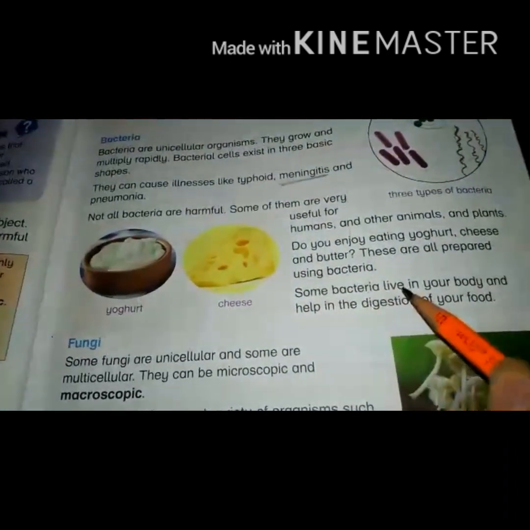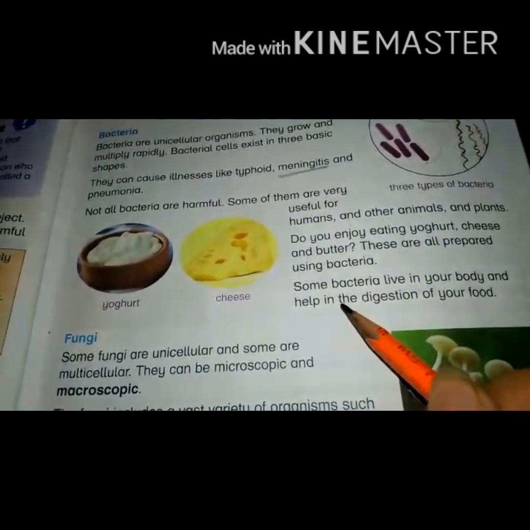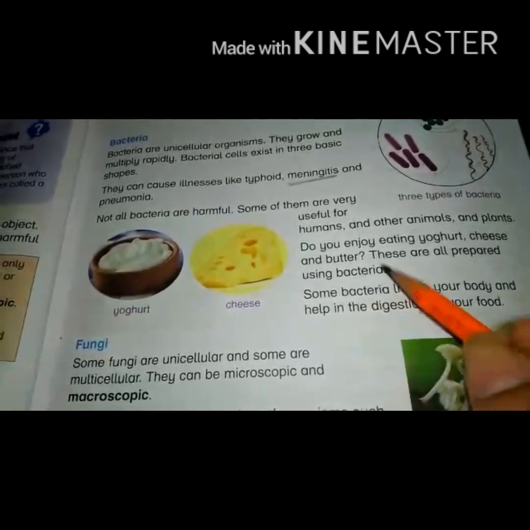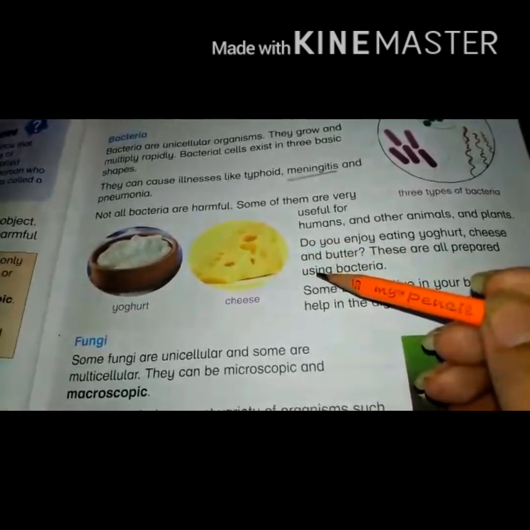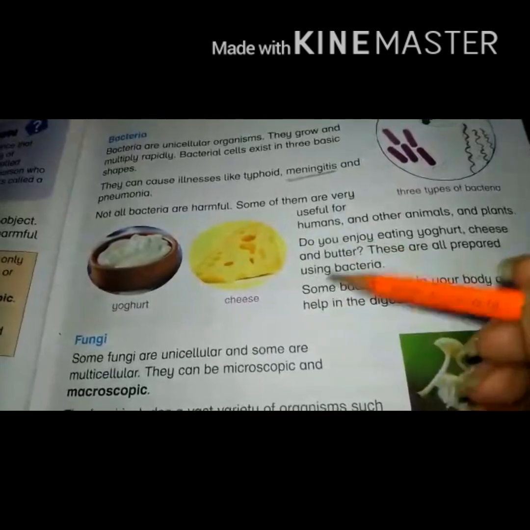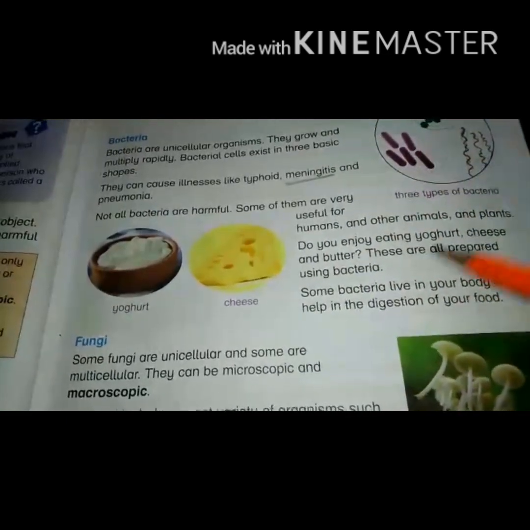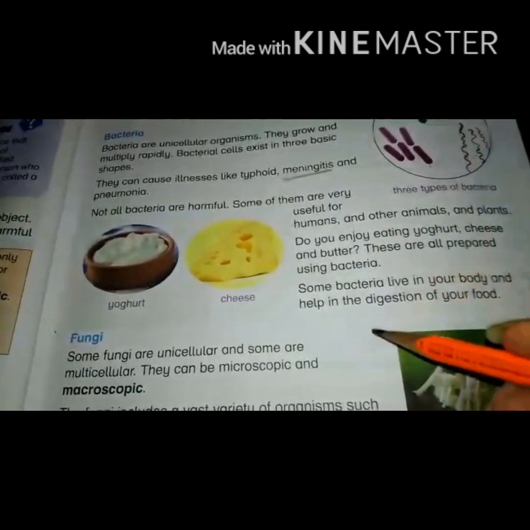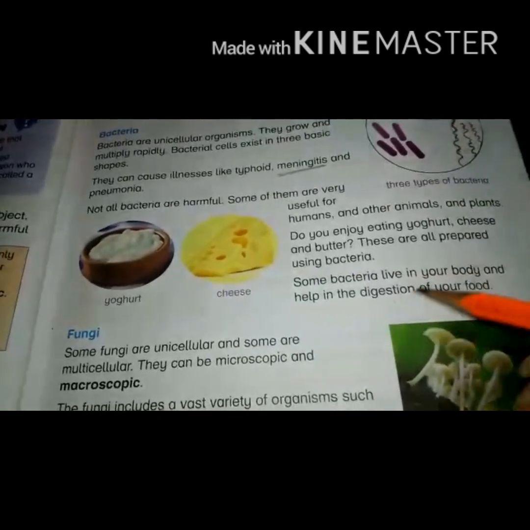Some bacteria live in the body of living organisms. For example, bacteria live in the gut of termites that eat wood, and also live in our digestive tract and help in the digestion of food.